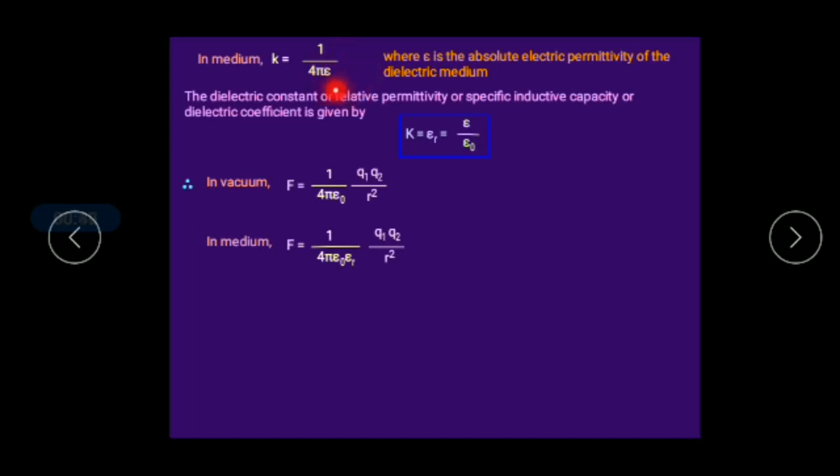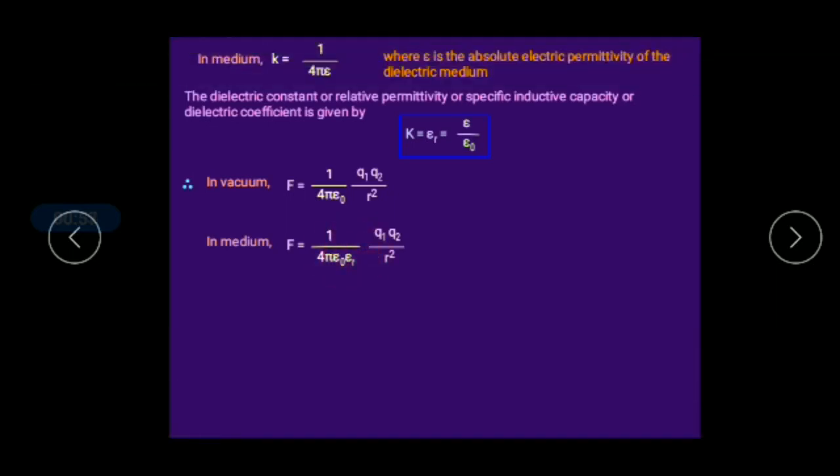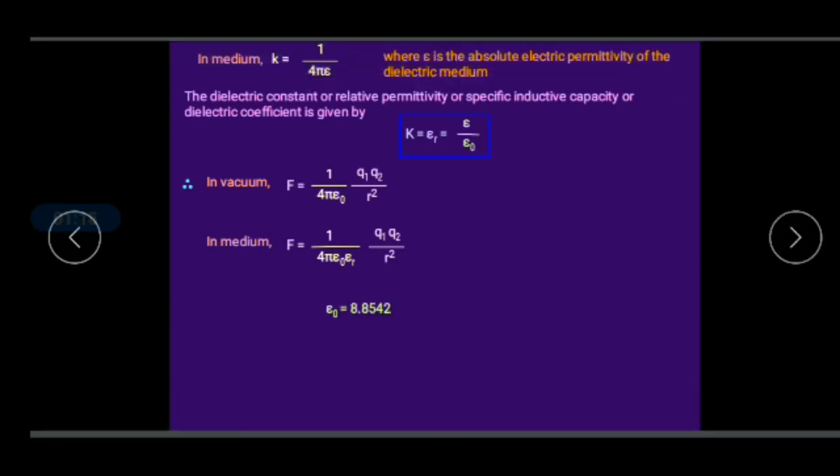So epsilon can be replaced. From the equation, cross multiplying, epsilon equal to epsilon naught epsilon r. So F equal to 1 by 4 pi epsilon naught times epsilon r into q1 q2 by r square. So these are the two Coulomb's law equations, in vacuum as well as in medium.